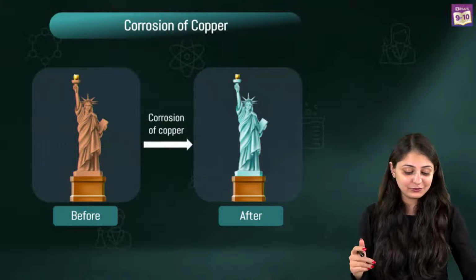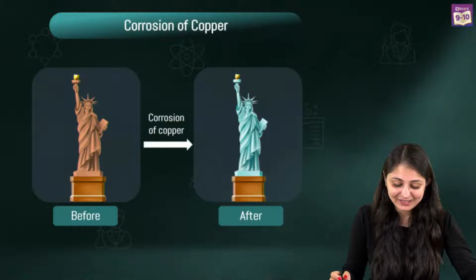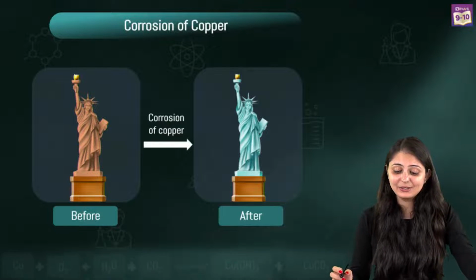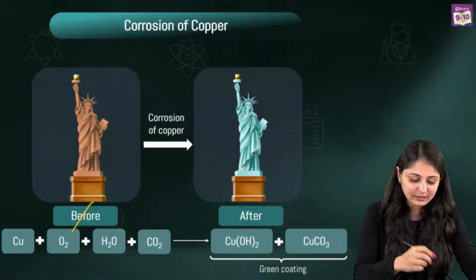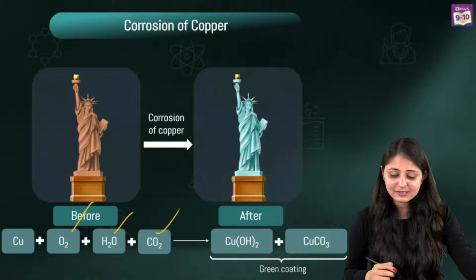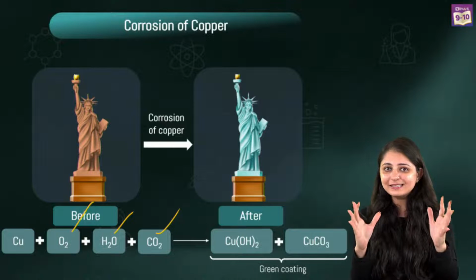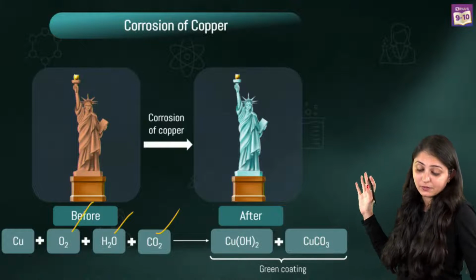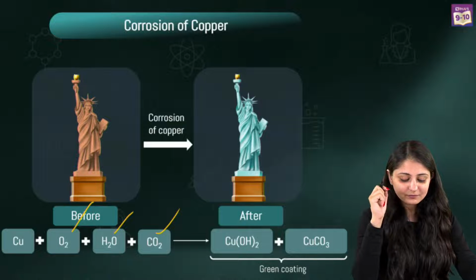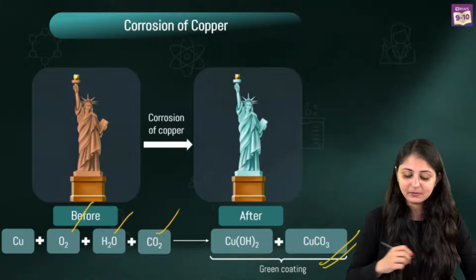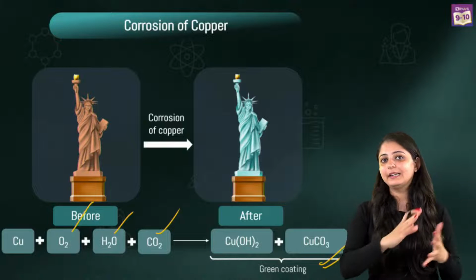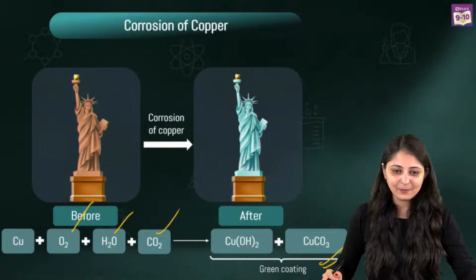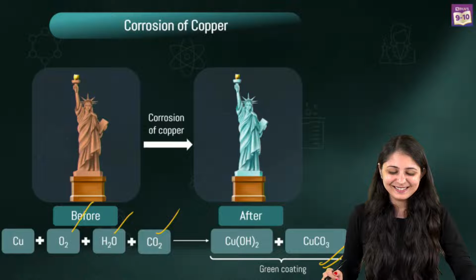Now after corrosion of copper, the color has definitely changed, right? So copper particles are actually undergoing corrosion and they are reacting with oxygen, with moisture, with carbon dioxide, and they're developing a greenish layer that you can see over here on the surface. This green coating is nothing but basic copper carbonate. So initially, yes, brown, but later on some greenish coating is coming up.